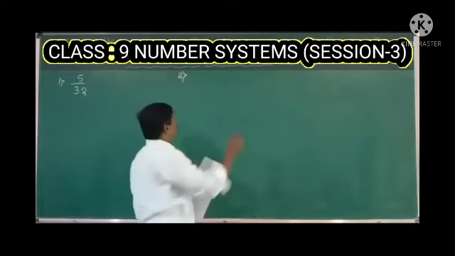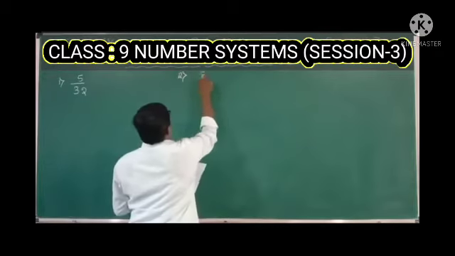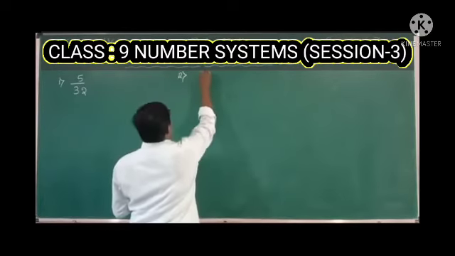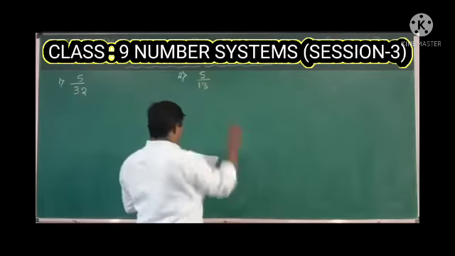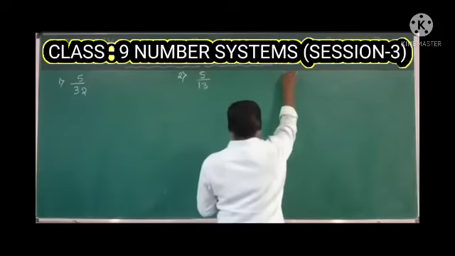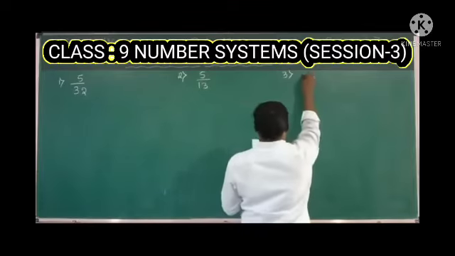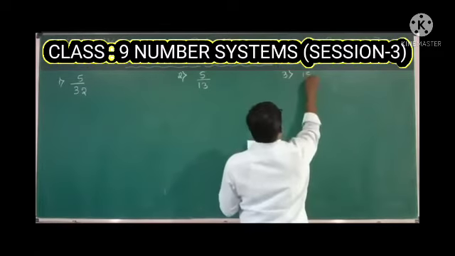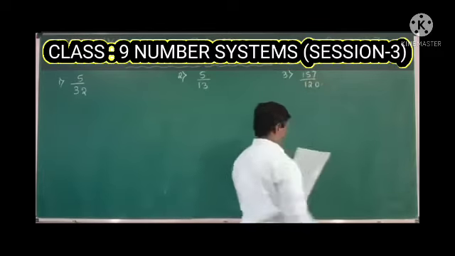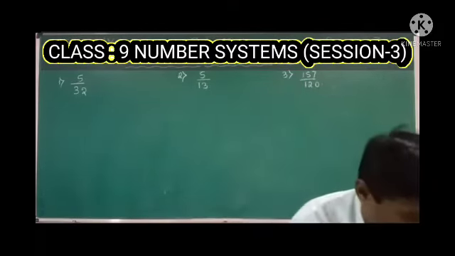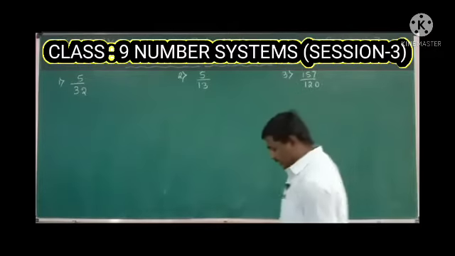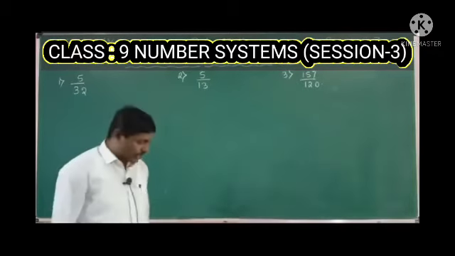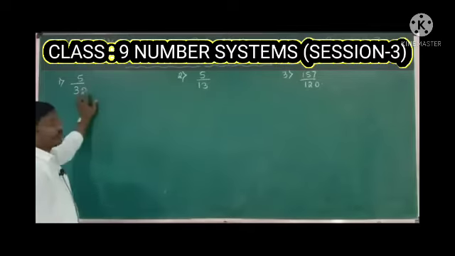Second one, 5 by 13. Third one, 157 by 120. Solve these three. Just check whether the given rational numbers are terminating or non-terminating.